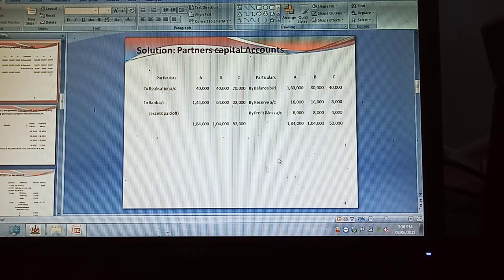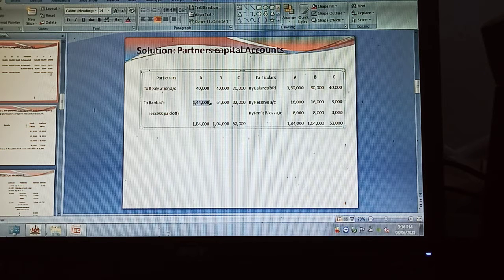Now at the same time, we are going to close the capital accounts of the partners. Check whether debit or credit is more in the partners' capital accounts. Usually, credit is more in all the partners' capital accounts. Total of A 1,84,000, B 1,04,000, C 52,000. Now transfer to the debit side. Now deduct the realization loss. Out of 1,84,000, deduct 40,000.